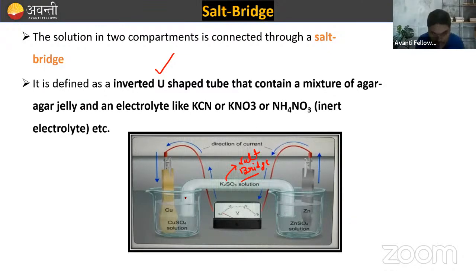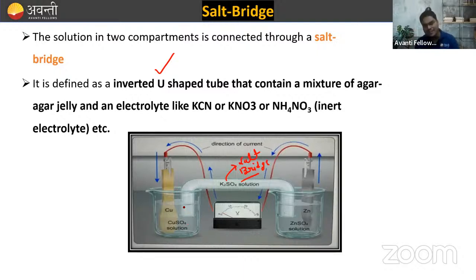So in this shape that you can see, what all is there inside the salt bridge? Inside it there is agar-agar jelly and electrolytes like KCl, KNO3, ammonium nitrate. So they are the inert electrolytes, right? So these are the salt bridge. I hope it is clear to everyone what a salt bridge is and how this electrochemical cell looks.